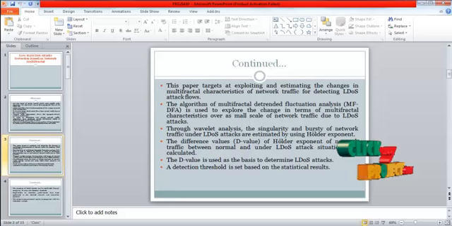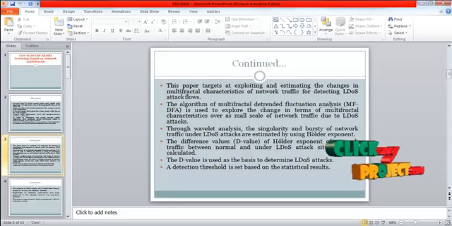flows. The algorithm of multifractal detrended fluctuation analysis is used to explore the change in terms of multifractal characteristics over a small scale of large network due to LDoS attacks. Through wavelet analysis, the singularity and burstiness of network traffic under LDoS attacks are estimated by using the Holder exponent. The difference values of the Holder exponent of network traffic between normal and under LDoS attack situations are calculated. The D value is used as the basis to determine LDoS attack.